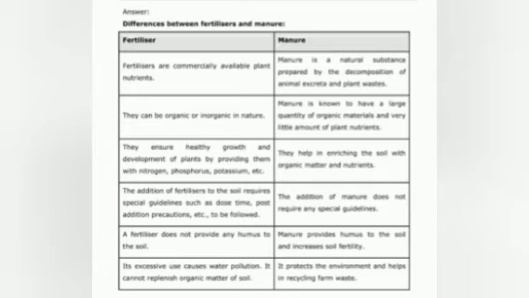Fertilizer, with excessive use, causes water pollution and cannot replenish the organic matter of the soil, while manure protects the environment and helps in recycling waste. Sixth question: what is irrigation? Describe two methods of irrigation which conserve water.